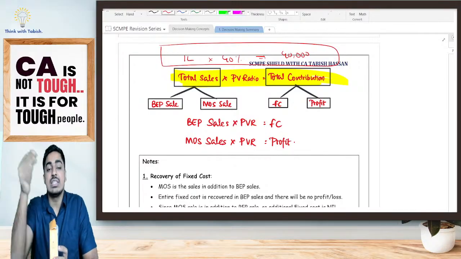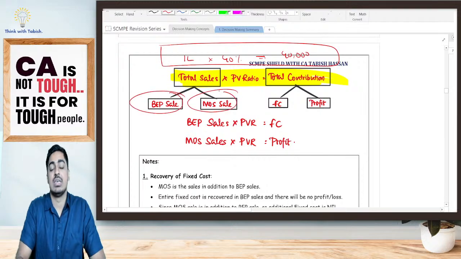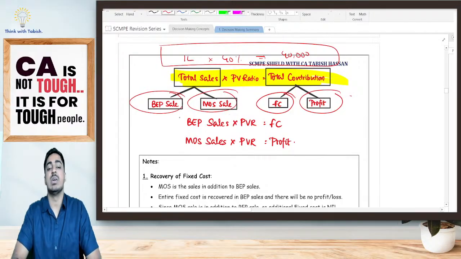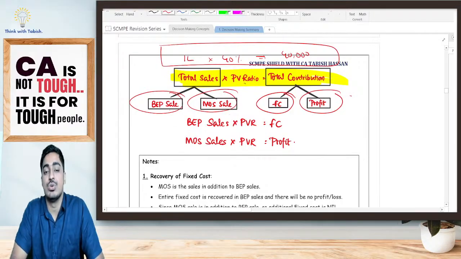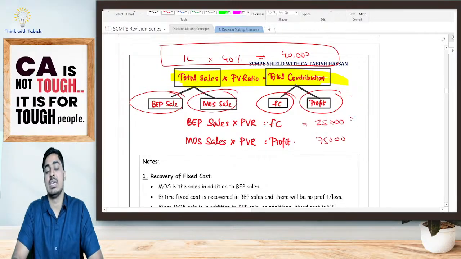In that, my total sale I can bifurcate as BEP sale and MOS sale. Yes, total contribution will again involve fixed cost and profit. My BEP sale into PV ratio will be equal to my fixed cost, and my MOS sale into PV ratio will be equal to my profit. BEP sale 25,000 was my BEP sale, 75,000 is my MOS sale. BEP sale into PV ratio 40% is equal to 10,000, which is my fixed cost.